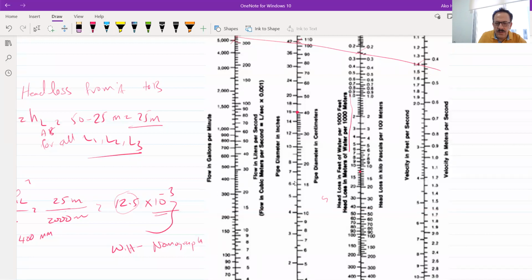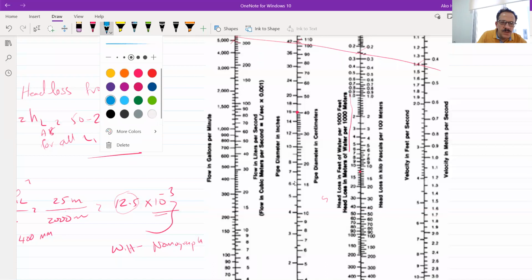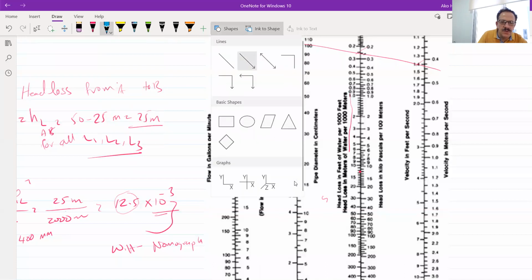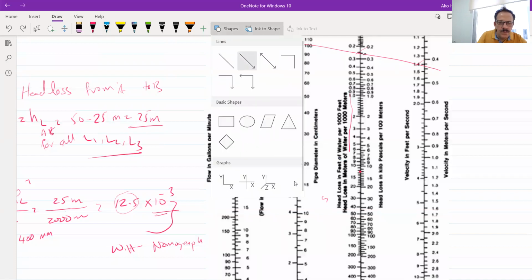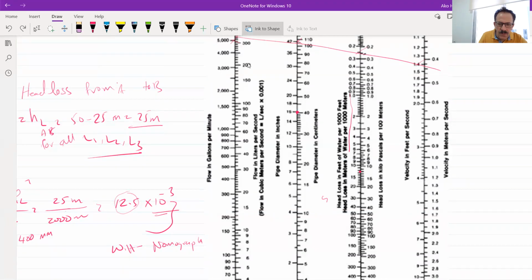So this is a point, and that is a point. So what should I do? I should connect between these two points. Can you see? So now here is the point that I'm looking for.